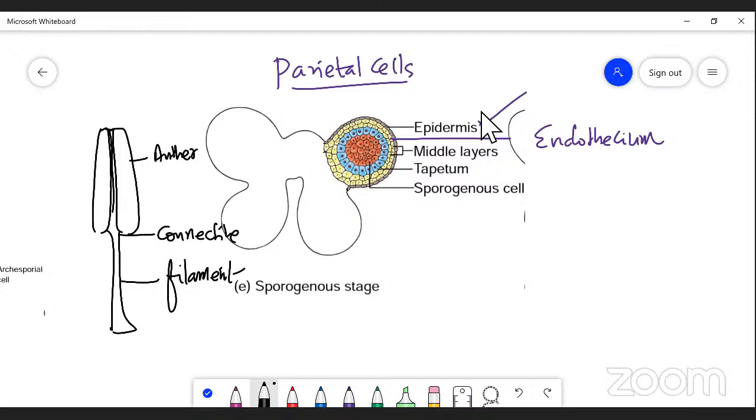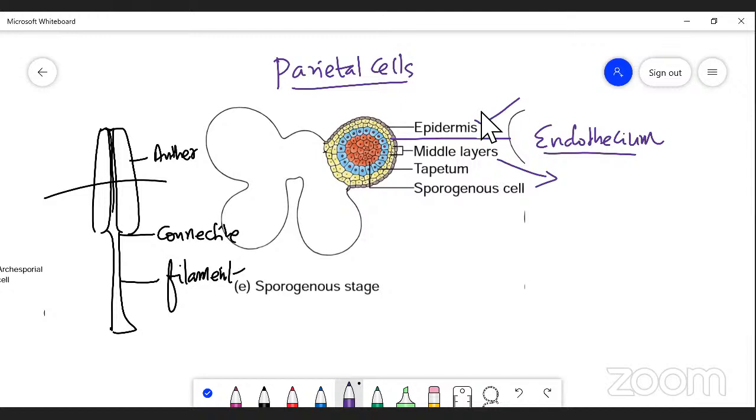When you take a cross section of the anther, you can see 4 layers. The first layer is epidermis, followed by endothelium, the second layer, which lies just beneath the epidermis. Then comes the middle layer, the third wall of the anther, also originated from the primary parietal cell.